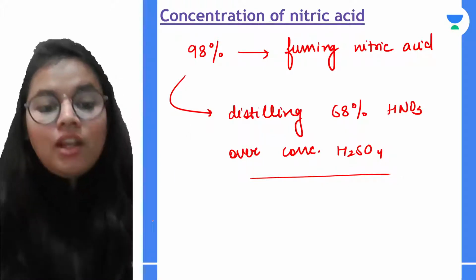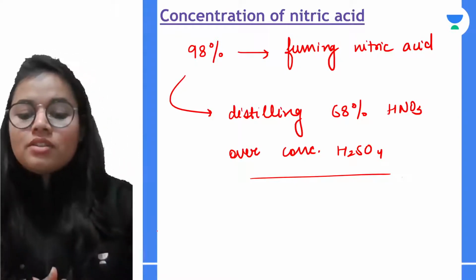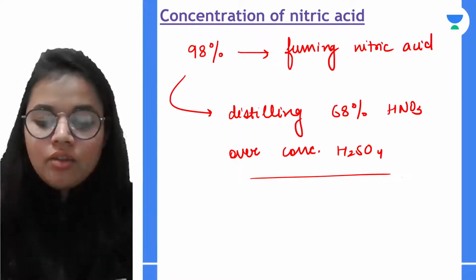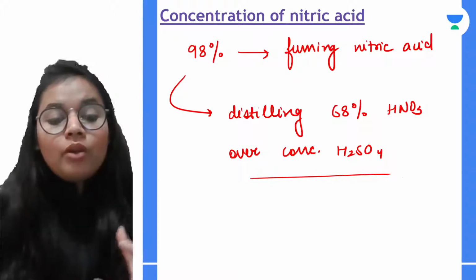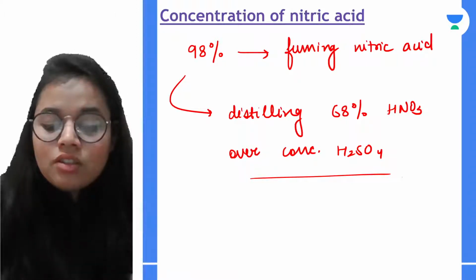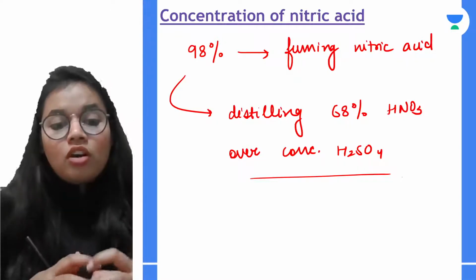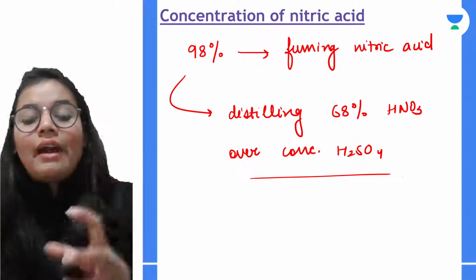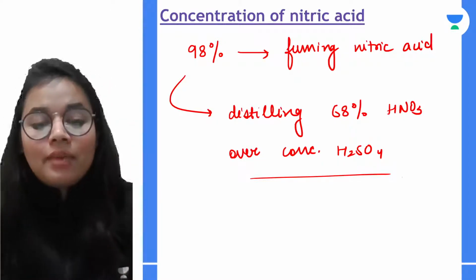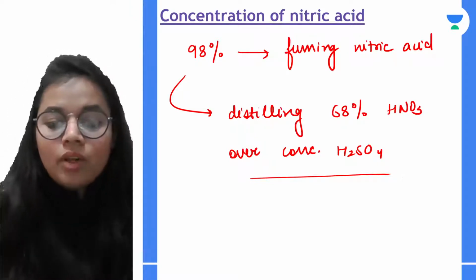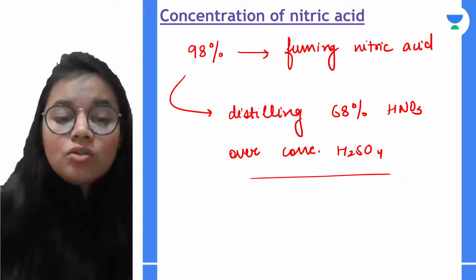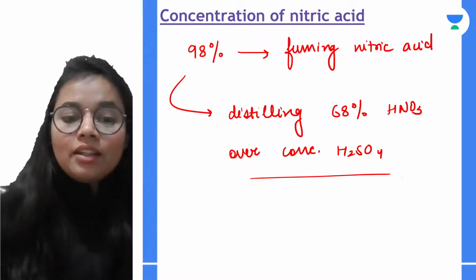Now from this Ostwald's process, what questions could be asked? The very first question: why do we need so much air or oxygen? Oxygen is required at almost each step, and that is why we require a high quantity of oxygen. Next, what is the catalyst used? It is platinum. Please remember the name of the catalyst.